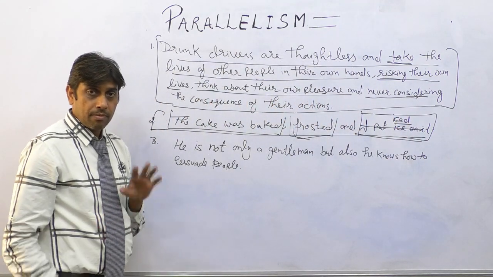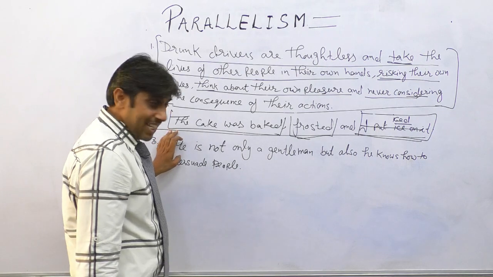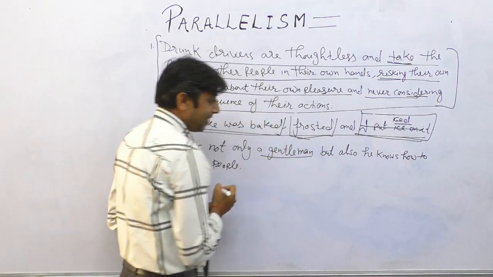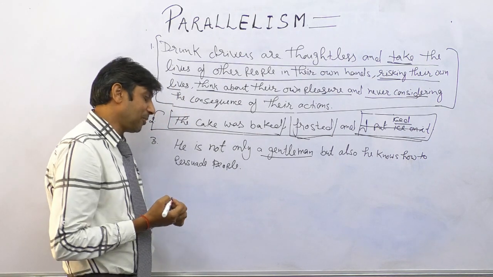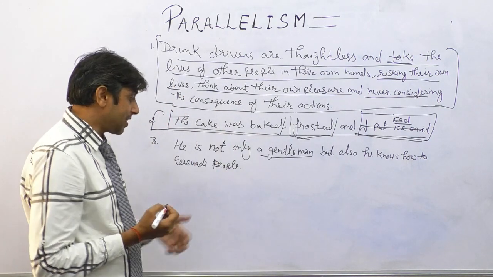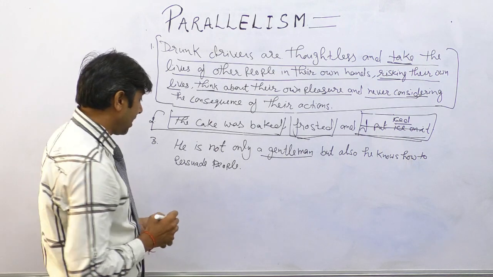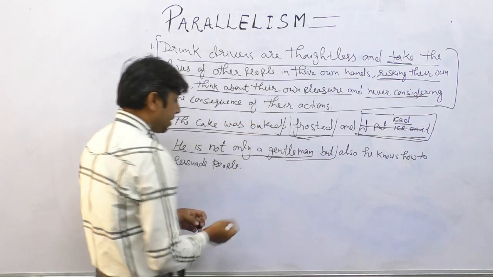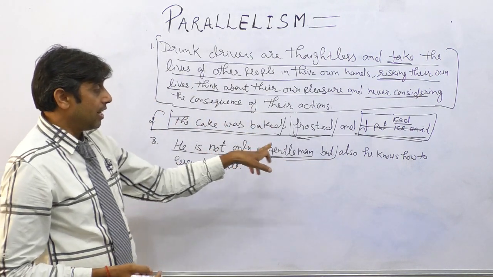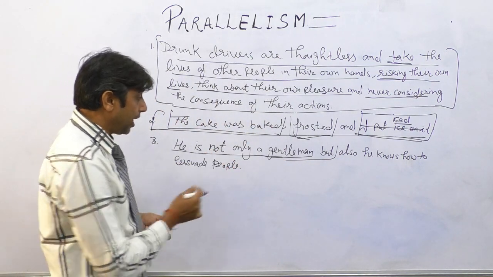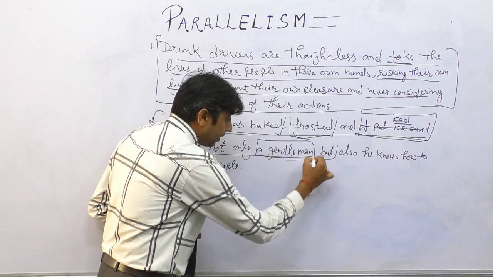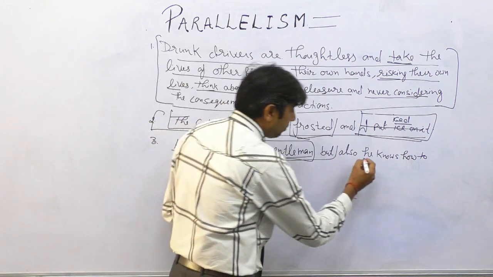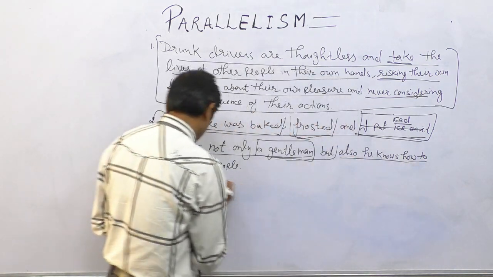Correct? Fine? Okay. The next sentence: He is not only a gentleman, but also he knows how to persuade people. We can apply the same funda here. This sentence is talking about a simple sentence. He is not only a gentleman, but also, so here we have one word, gentleman. What is the need of writing he knows how to persuade people?